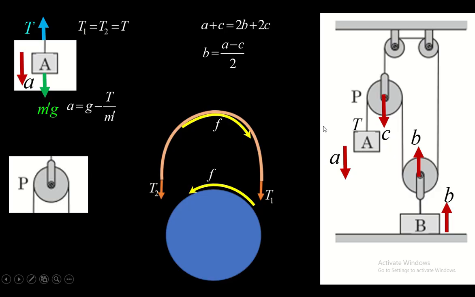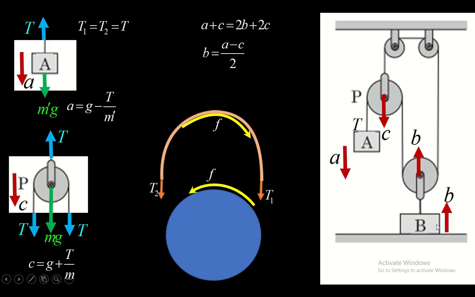And similarly, if you consider this part and draw the forces and find its acceleration, that will come out g plus t by m. See from these two expressions, b is a minus c by 2, and what you're seeing is that a is g minus something while c is g plus something. That is, c is more than a numerically. So a minus c is a negative quantity. So b will be negative.